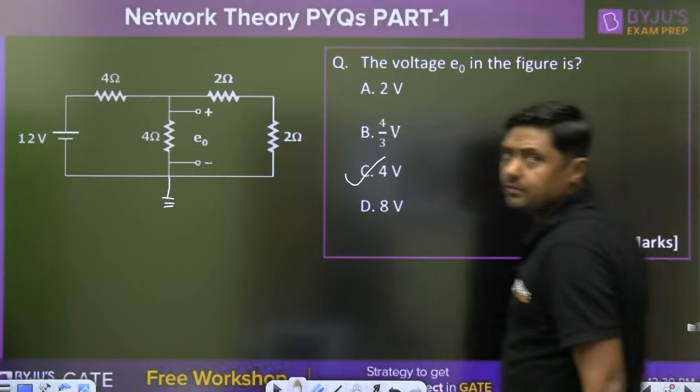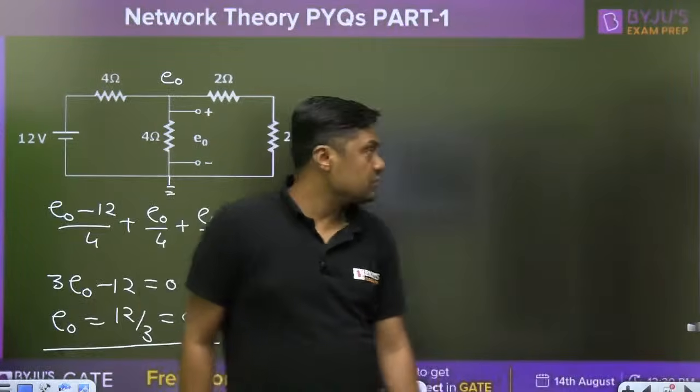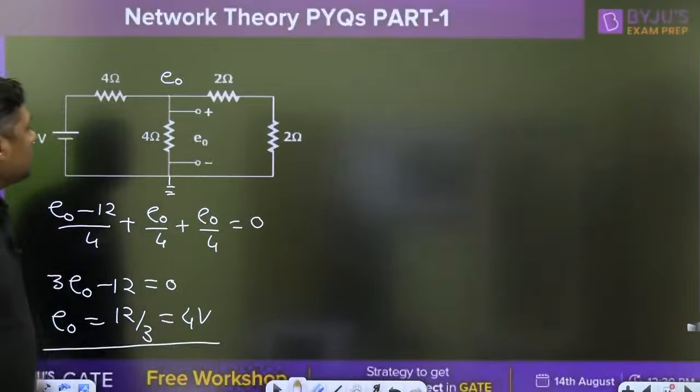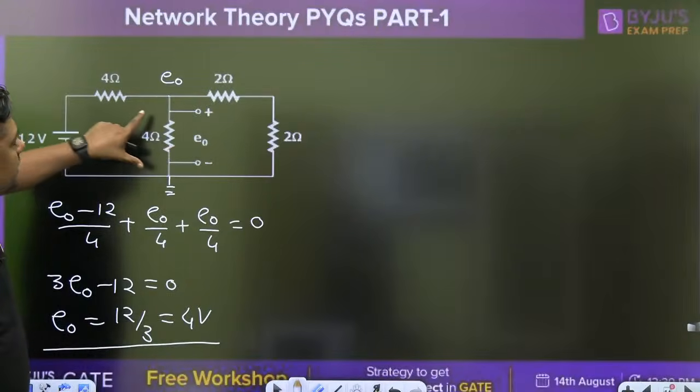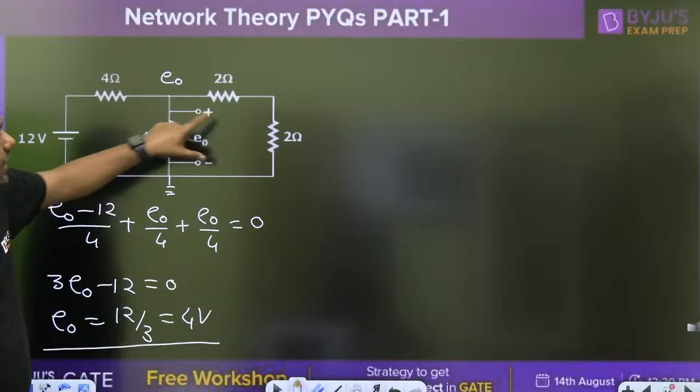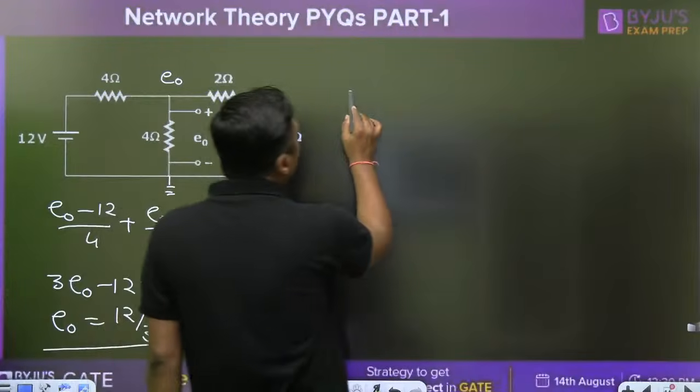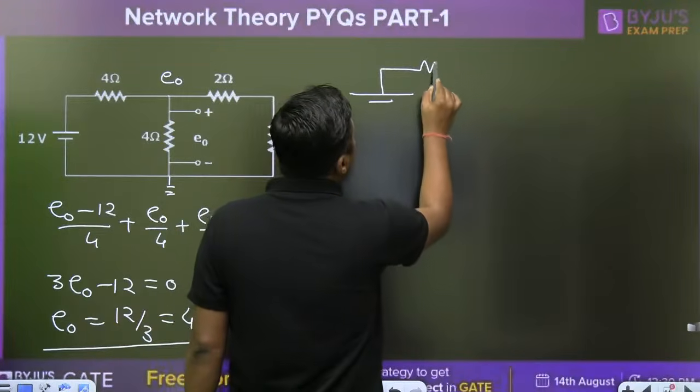Second thing, sometimes we can solve this question very fast. Right, this is the 2, this is the 2. It is connected in parallel. 4 parallel with 4 is nothing but 2. No need to make the diagram, but just simply.